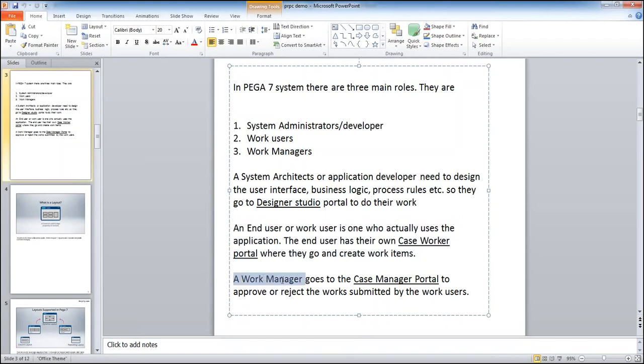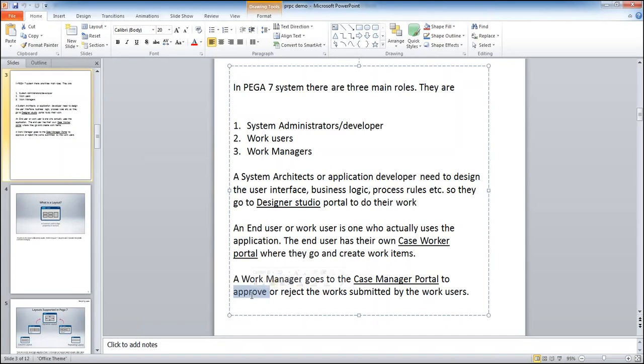So as the name indicates, case manager, work manager. The manager will have some additional capabilities on top of the case worker end user, because under a manager, many users may be working. So he needs to monitor all the end users' work, and he also needs to assign the work to users. He needs all those capabilities in the portal. He also needs to generate some reports on his own. So we need to give all these capabilities to the manager in the manager portal. This case manager portal is for managers.